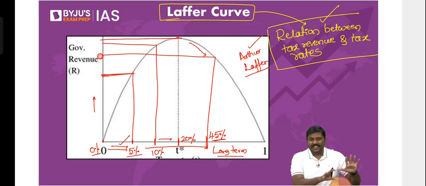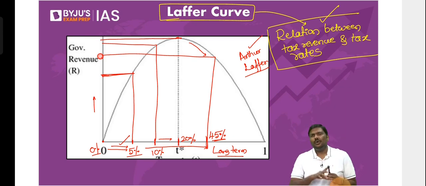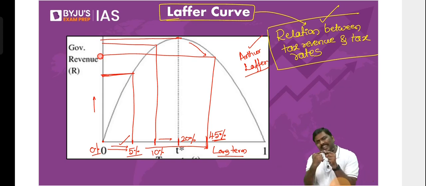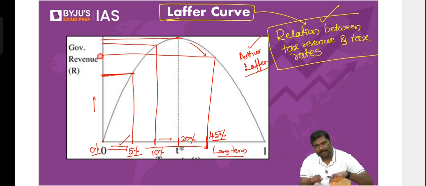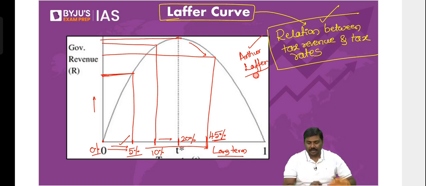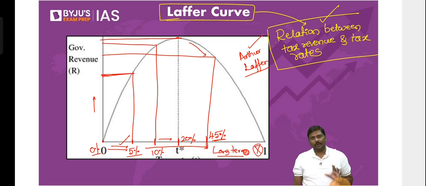In the Laffer curve, as originally shown in the slide, was there any number along the x-axis? When I started the discussion, was there any number written on the x-axis? No. Now the numbers are written by me. So what is the point here? Mr. Arthur Laffer, when he gave this concept, did not say what exact tax rate he's talking about. There was no mention of the exact tax rate.